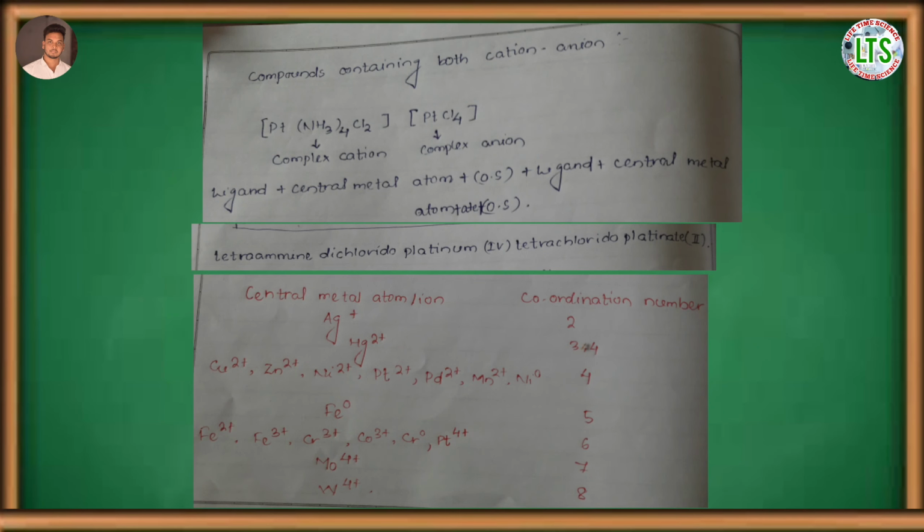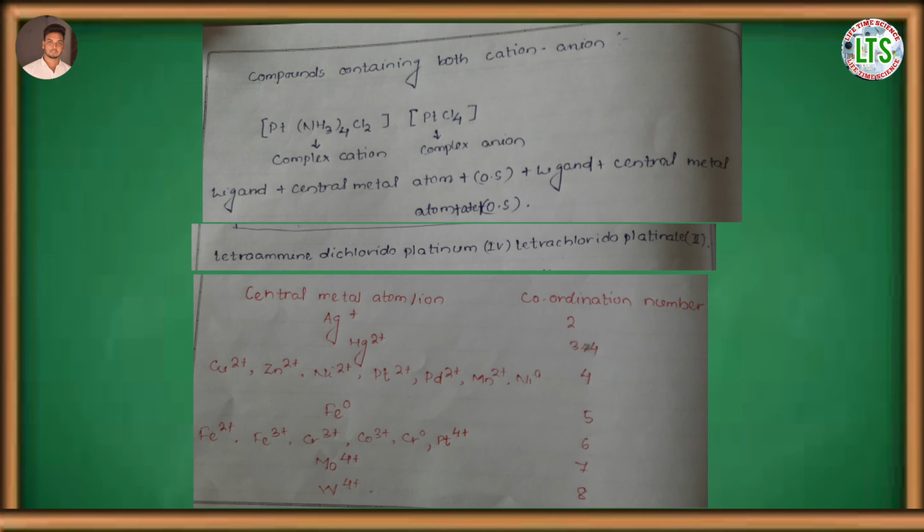Next is the compounds containing both cation and anion. For example, in the complex [Pt(NH3)4Cl2][PtCl4], the first is the complex cation, and [PtCl4] is the complex anion. The sequence of naming is: first we have to name the complex cation, then complex anion.